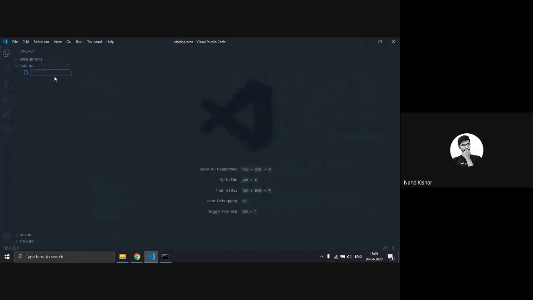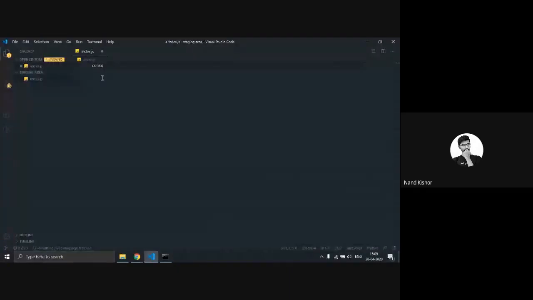Here I am creating a JavaScript file, so let's name it index.js, and I'm going to print a hello world program here.